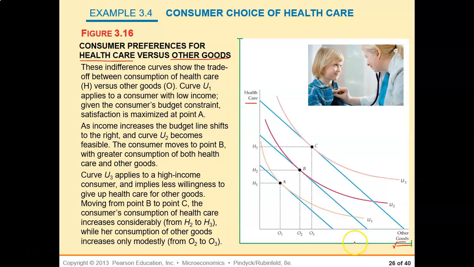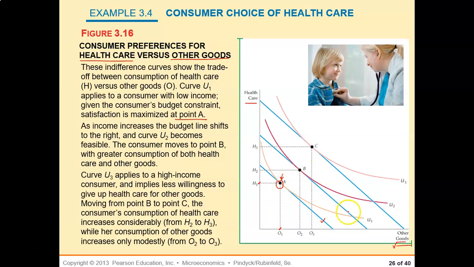And then the curve U1 applies to a consumer with low income. Given the consumer's budget constraints, satisfaction is maximized at point A. So look at his budget constraint, this one, low income person, and his satisfaction tangent point is at point A. Here he is consuming Q1 of other goods, H1 of healthcare.